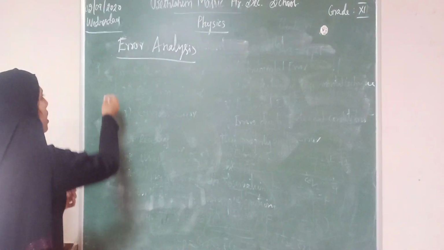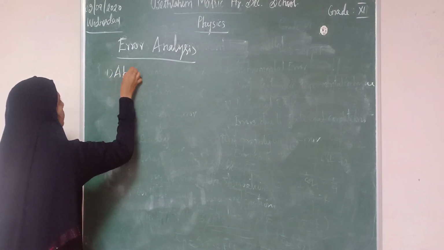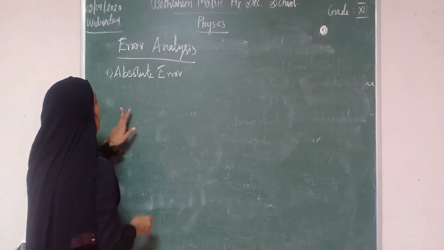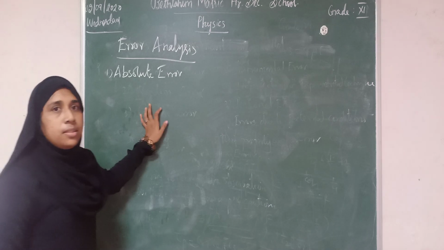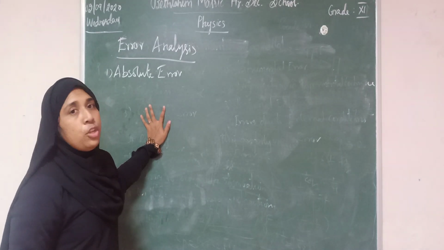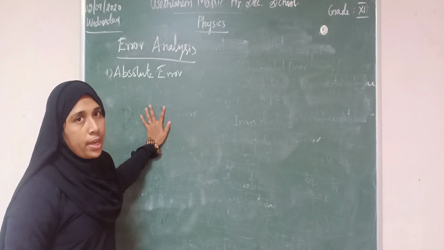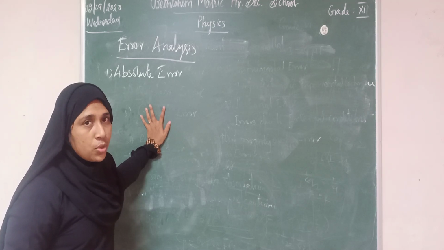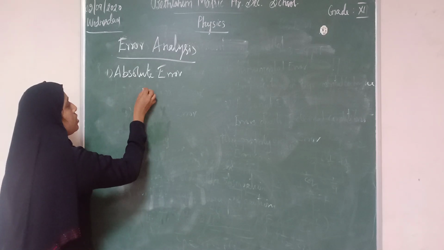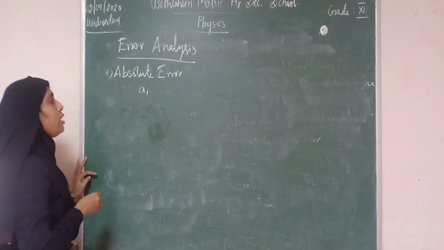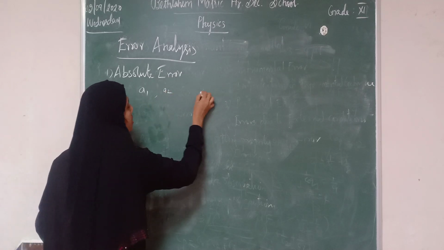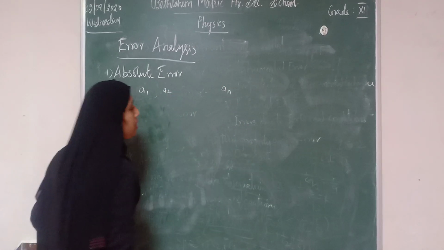So what is meant by absolute error? Absolute error is the difference between the true value and the measured value. When we are measuring a value, suppose A1 is the first value measured, A2 is the second value measured, and so on, AN is the nth measured value.